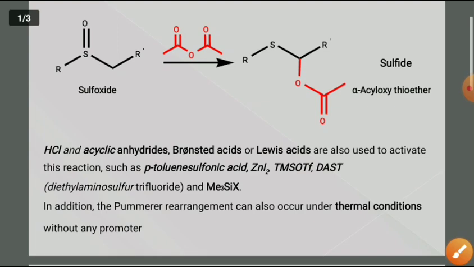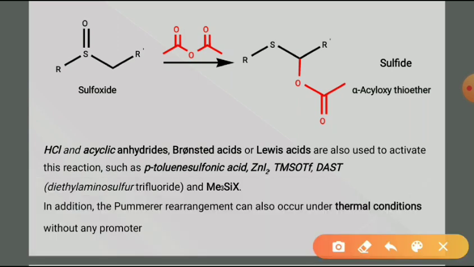Apart from this, the Pummerer rearrangement can also undergo thermal conditions, without any promoter. So this type of rearrangement can also be carried out under thermal conditions without any promoter. Now we will see the mechanism, how the alkyl sulfoxide is converted into sulfides through different steps.